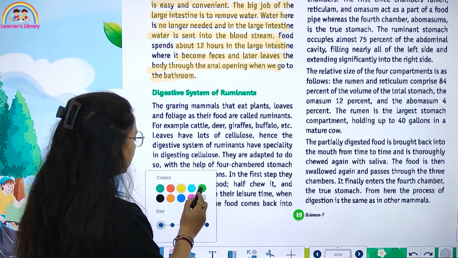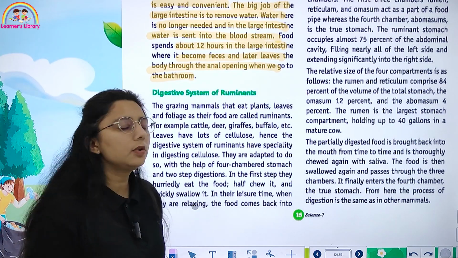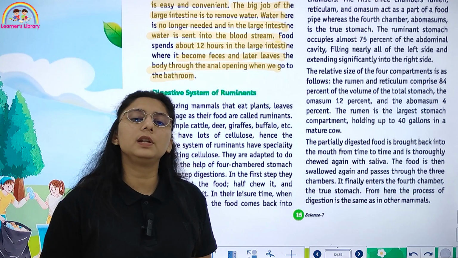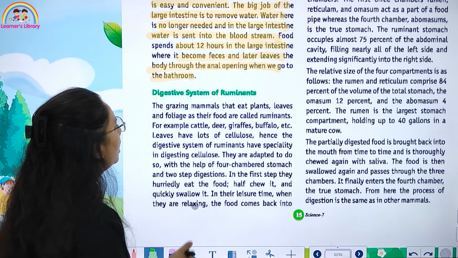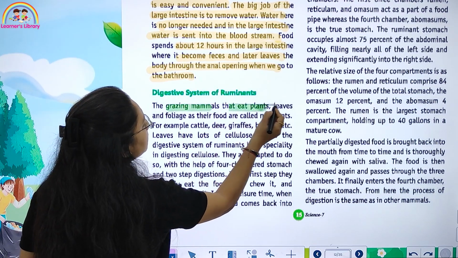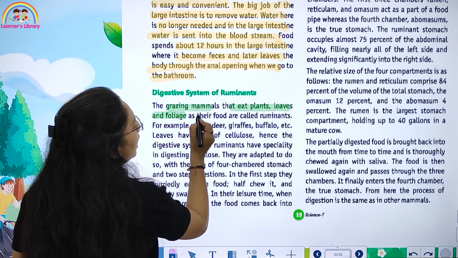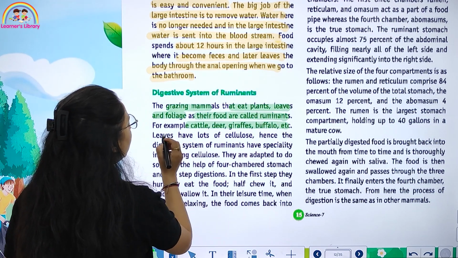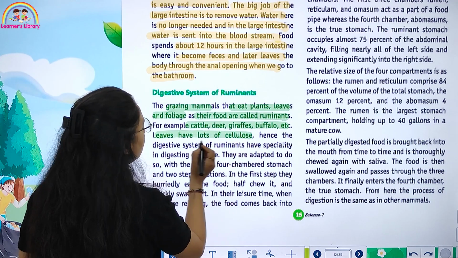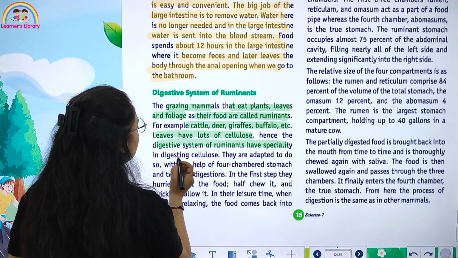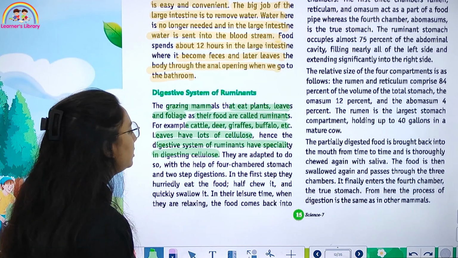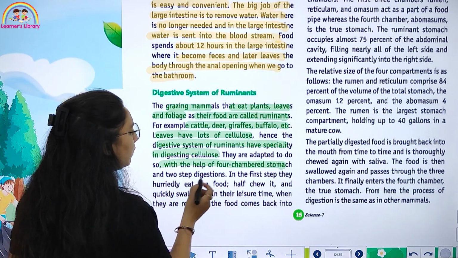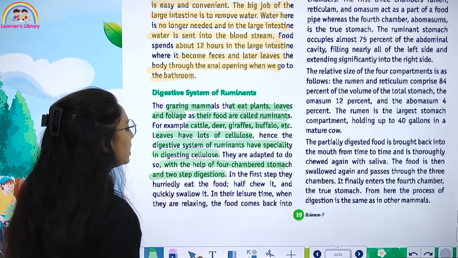Let's talk about the digestive system of ruminants. What are ruminants? They first swallow their food into the stomach, and then slowly chew it again. The grazing mammals that eat plants, leaves and foliage as their food are called ruminants. For example, cattle, deer, giraffe, buffalo. Leaves have a lot of cellulose, and the digestive system of ruminants is specialized in digesting cellulose. They are adapted to do this with the help of a four-chamber stomach and two-step digestion.